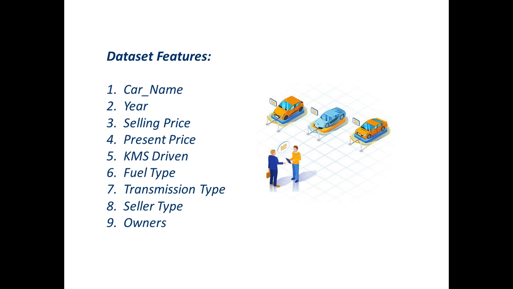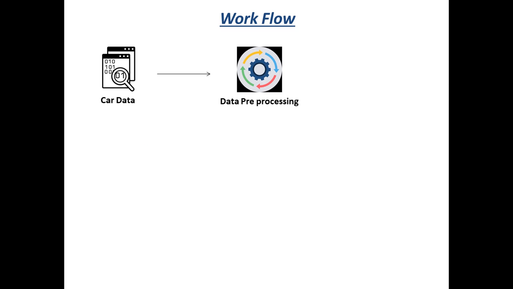Now let me show you the workflow. This is the workflow which I followed in this particular project. So first is data collection. We need dataset to process it. So once we have the car dataset, after that we need to pre-process the data. We can't feed this raw data to a machine learning model without pre-processing. That's why we need to pre-process data.